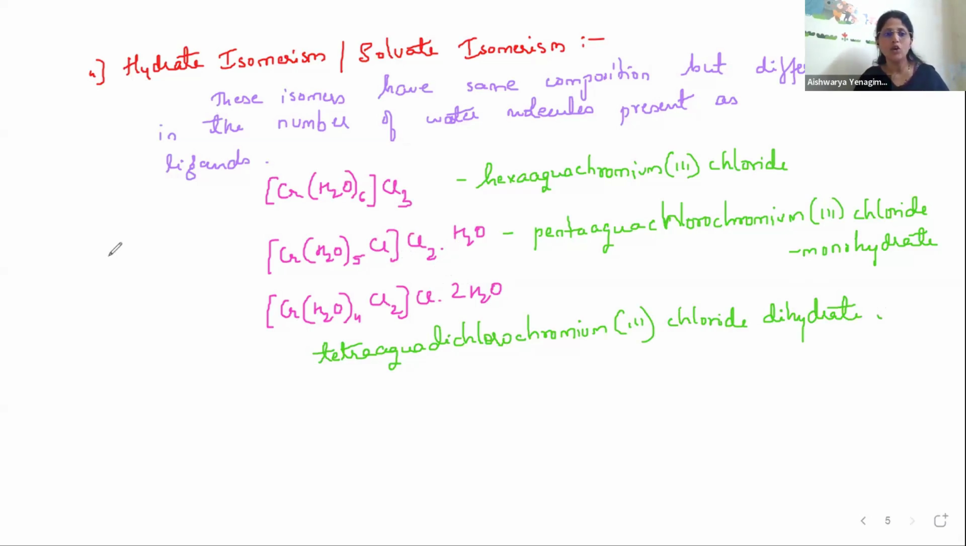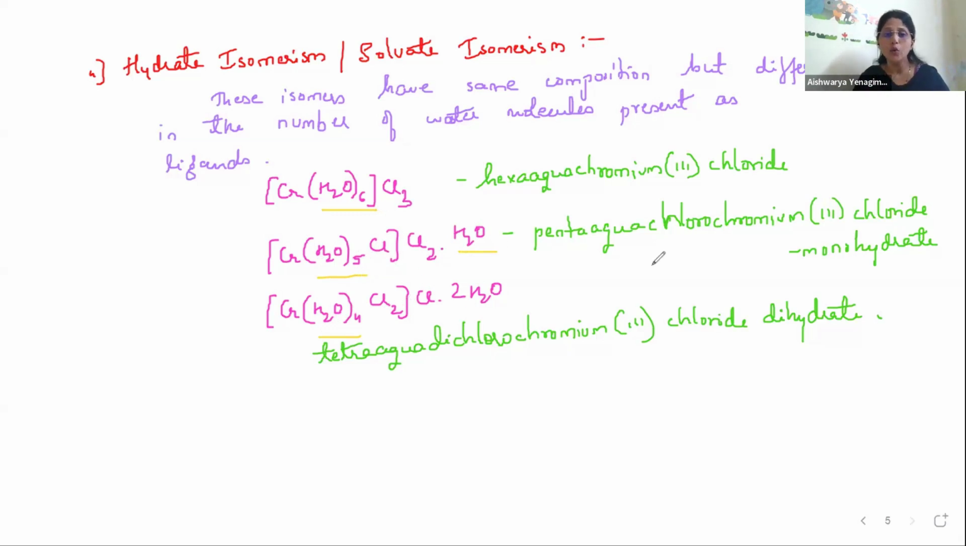In the first case, there are 6 water molecules as ligands. In the second case, there are only 5 water molecules as ligands, and one is water of crystallization outside the complex ion sphere. Then there are 4 water molecules as ligands. Overall coordination is again 6. You can see here 6, 5 plus 1, 4 plus 2, all 6.